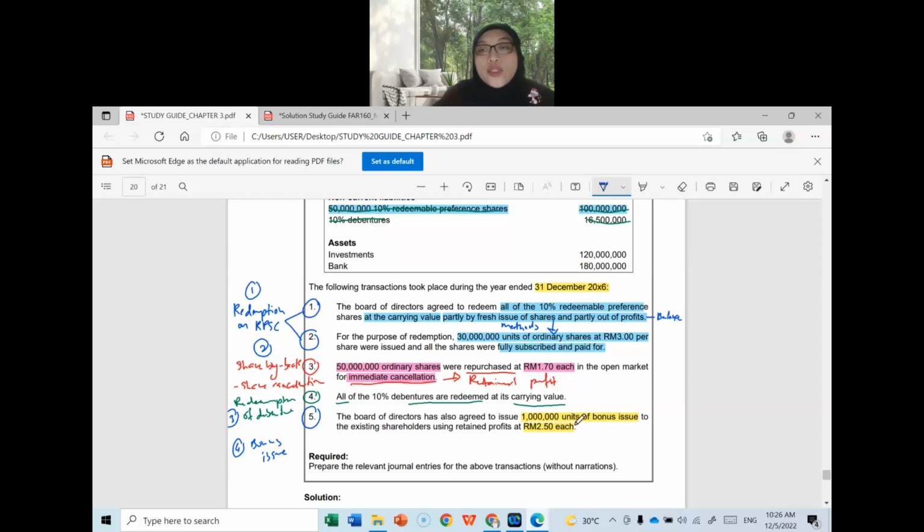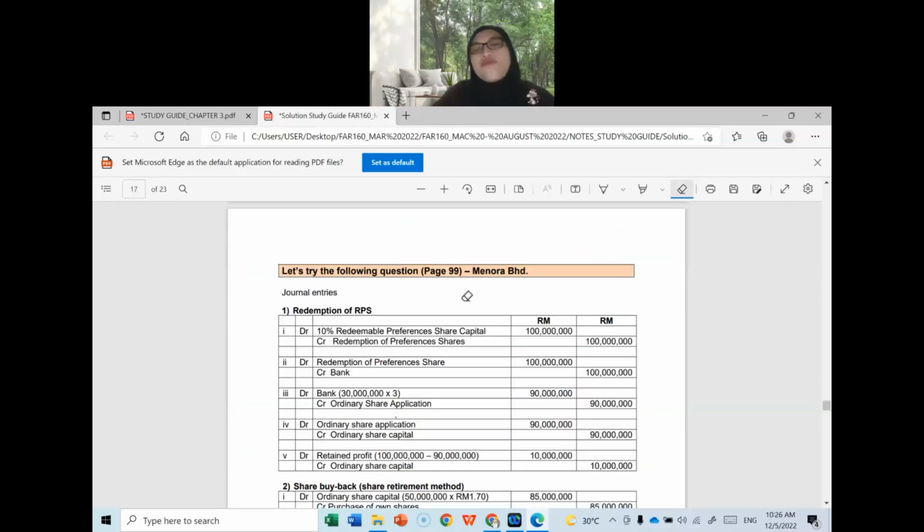So you are required to prepare the relevant journal entries for the above transactions without narration. So very simple. Let us prepare the journal entries together. So this is how you prepare for the answer. Since we have 4 different transactions, we have to separate the transactions accordingly. Number 1 is to record the redemption of redeemable preference shares.